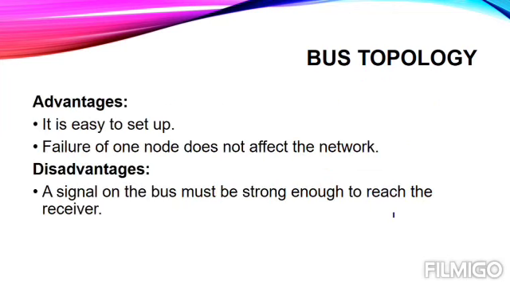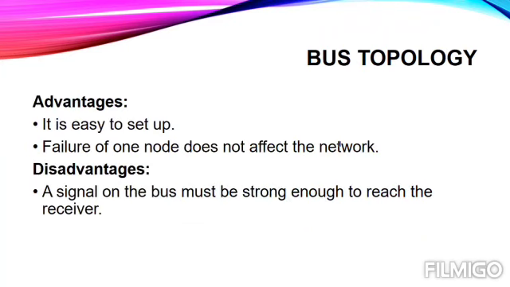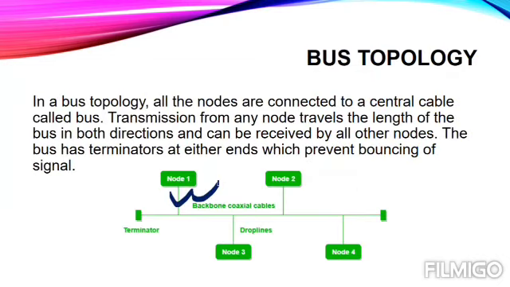Now let's read the advantages and disadvantages. The best thing is that these networks are very easy to connect. Suppose I want to connect one more PC. What I will do is simply connect a connector over here, and then plug in that PC on this side. And like this I can easily connect any number of computers in the central wire only. The second biggest advantage is that failure of one node does not affect the network. Now let's say that this computer is not working. In that case, the other three can easily work on the network.